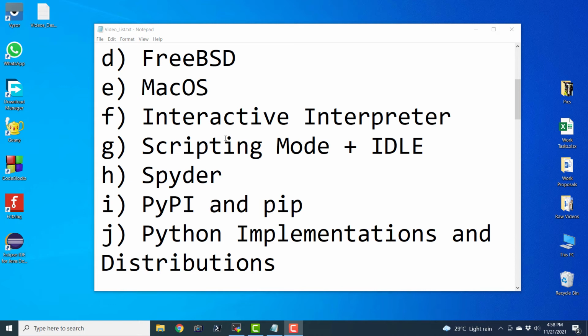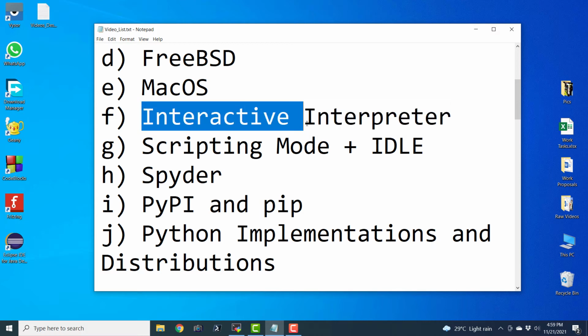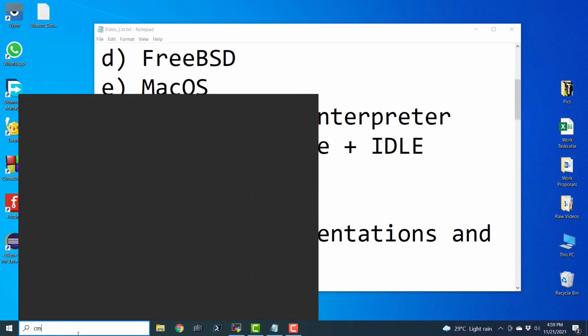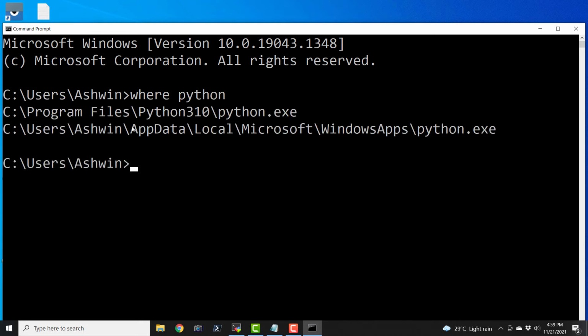Next thing in our agenda is the interpreter mode of Python. So it is the interactive interpreter mode of Python's interpreter. We know that Python is an interpreted programming or scripting language, and it comes with a binary executable file known as python.exe in Windows and python3 in Unix-like operating systems. So if we open the command prompt of our Windows operating system and type in where python, then it returns us the locations where that python.exe is located on Windows.